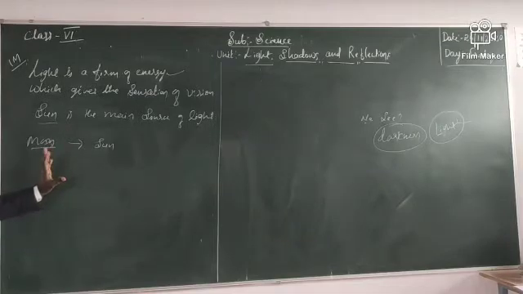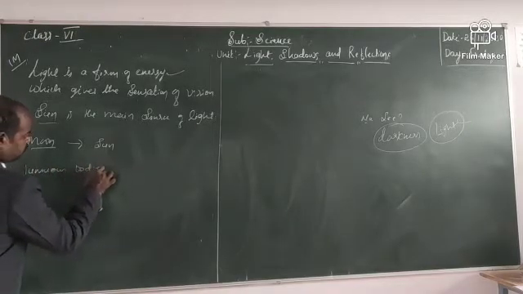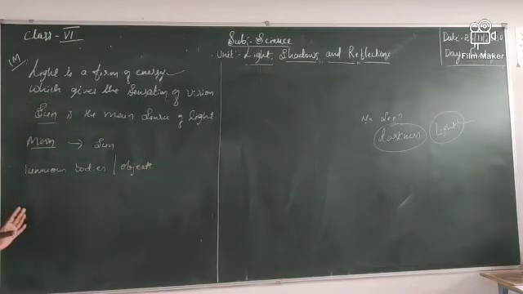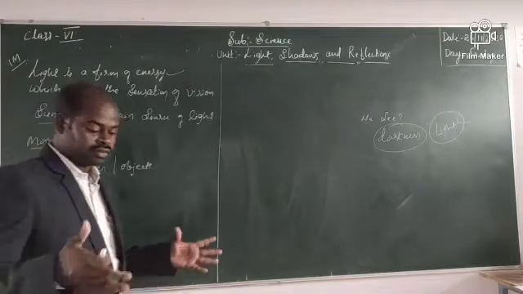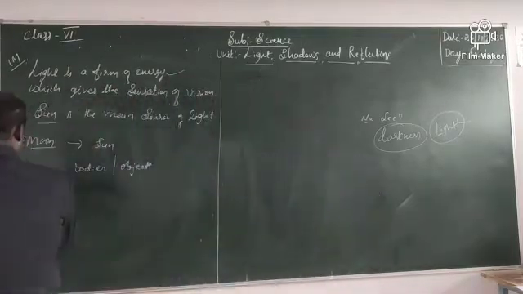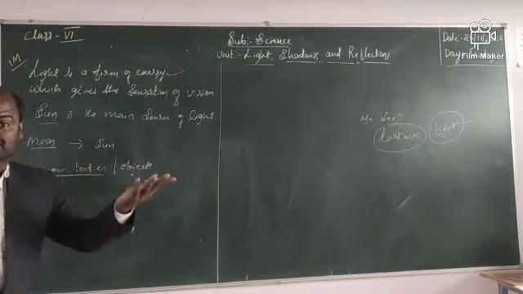Do you understand? Next, luminous bodies. What are luminous bodies? Luminous bodies are nothing but luminous objects. They have their own light.